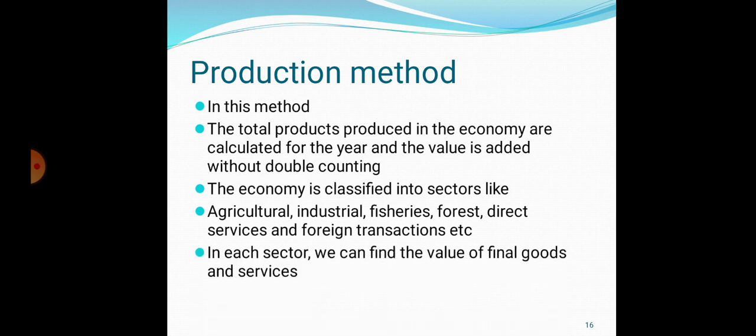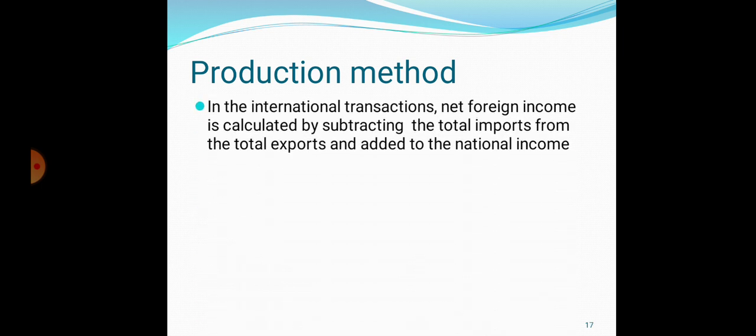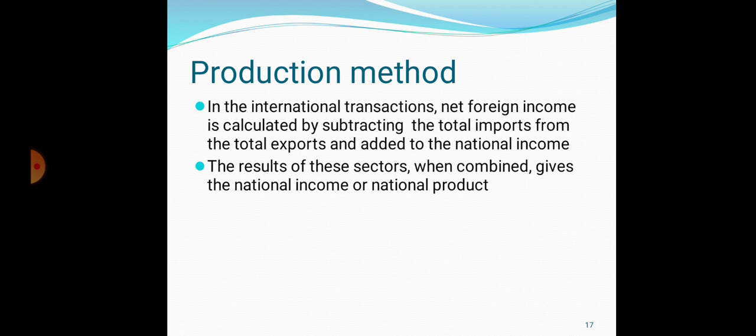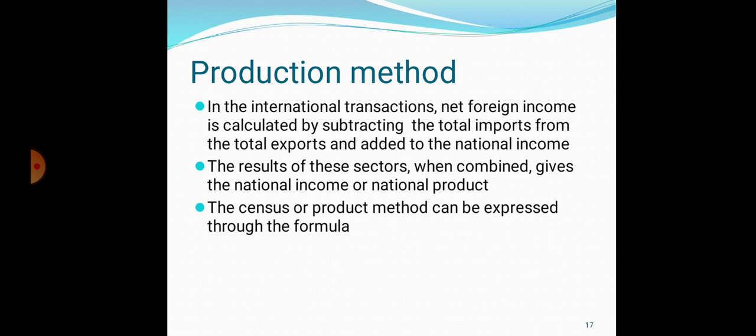In each sector, we can find the value of final goods and services. In the international transactions, net foreign income is calculated by subtracting total import from total export and added to national income. So, the result of these sectors when combined gives the national income or national product.